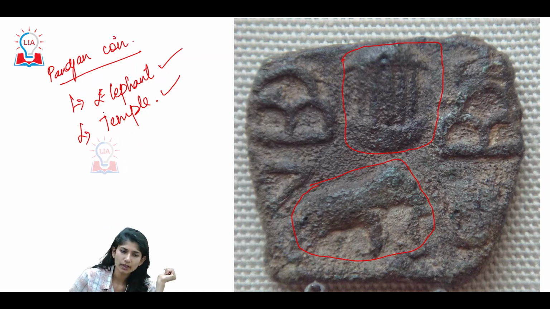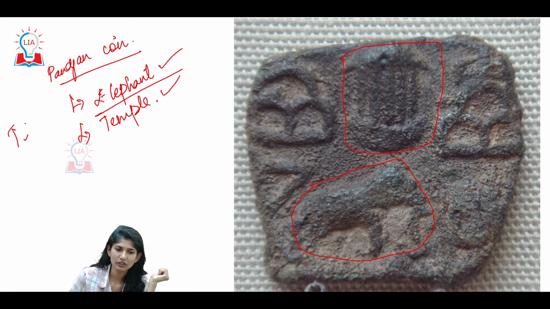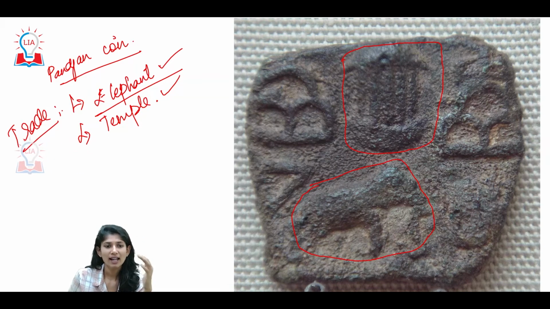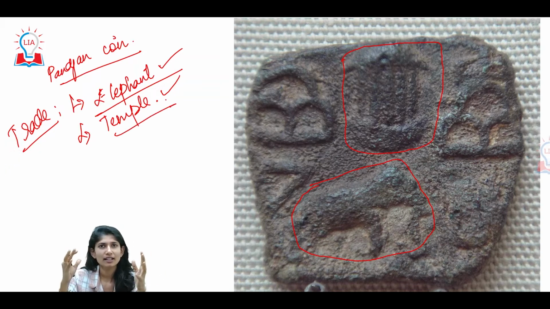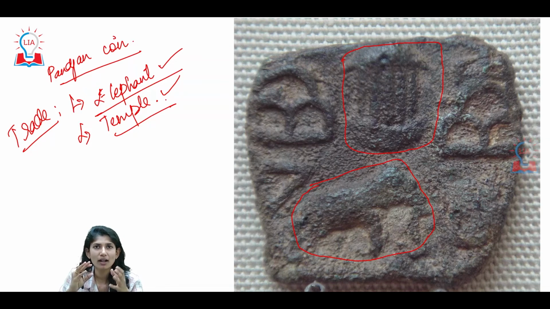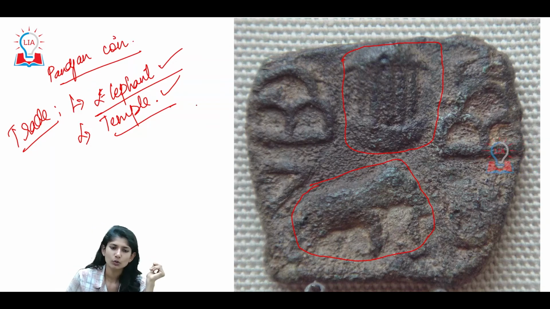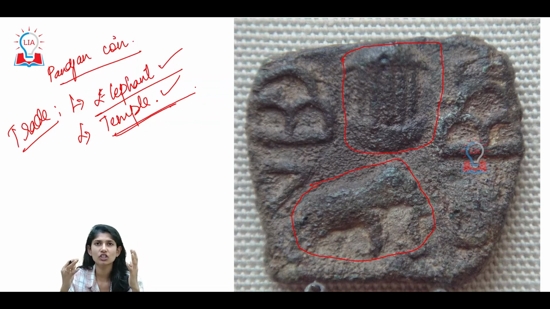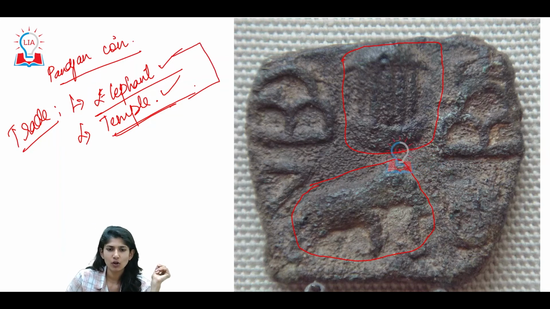How important? One thing is, in trade, elephant trade was seen from the trade perspective. When you say temple, your entire Pandyan empire or dynasty could be associated with rich, luxurious, ornamental, decorative temple structures. Both these things form the cornerstone of the Pandyan dynasty. That is clearly visible with a simple coin.